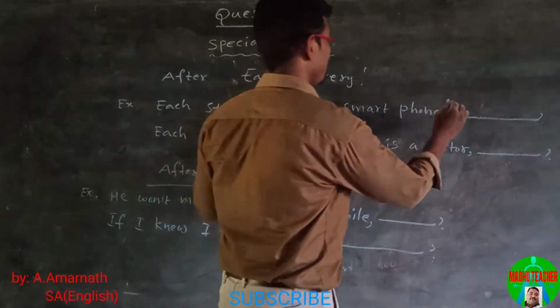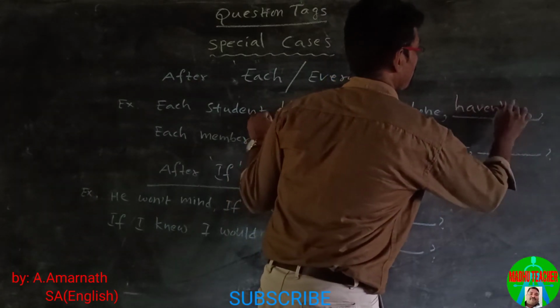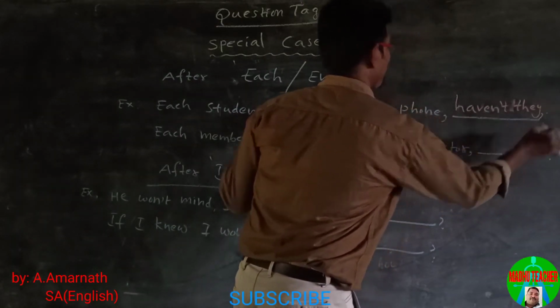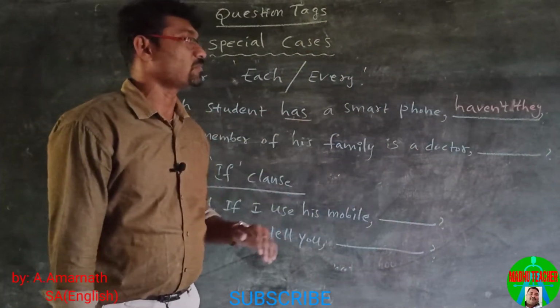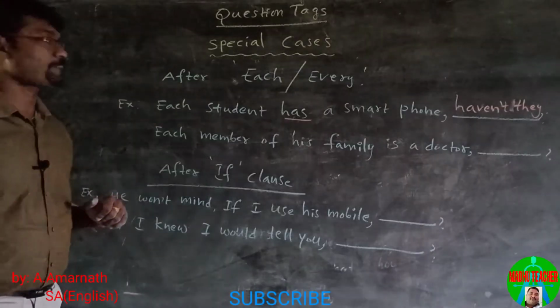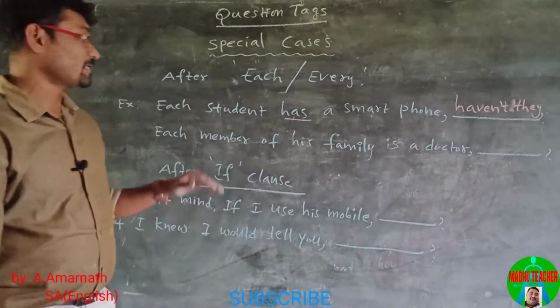Each student has a smartphone, haven't they? Each member of his family is a doctor.